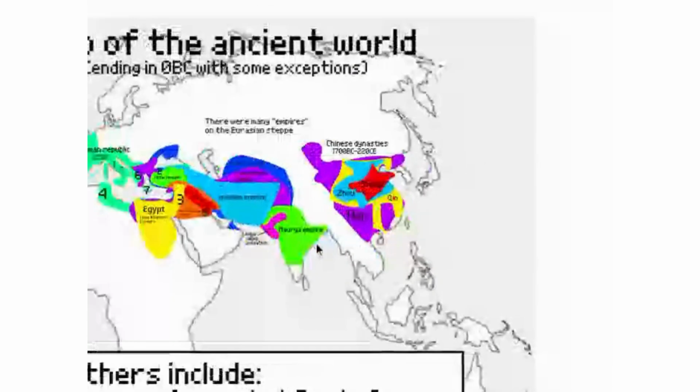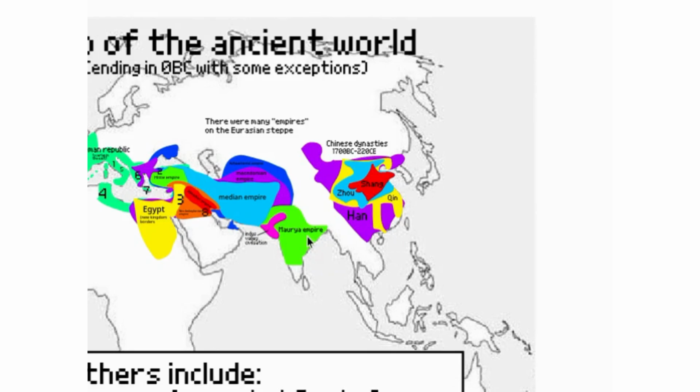Now over here are some Chinese dynasties. So there's the Shang, but there's a possibly mythical dynasty known as the Xia dynasty, but that might not have existed. But we can prove the Shang did. So Shang, Zhou, Qin, and Han dynasties, and the Han dynasty ended in 220 CE, which is what the some exceptions thing was.